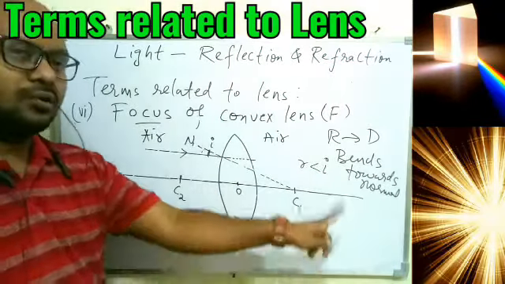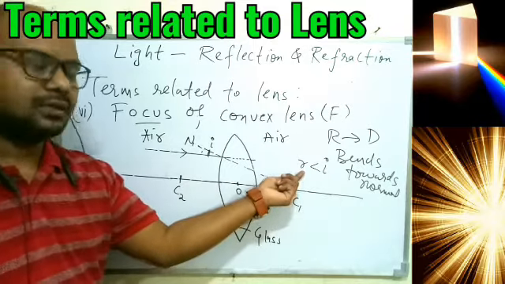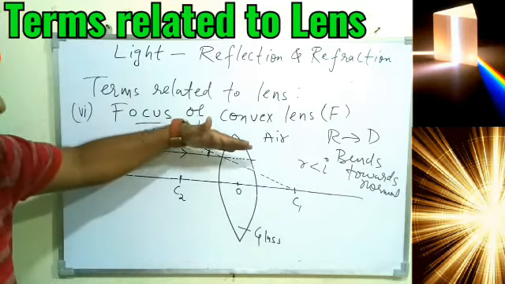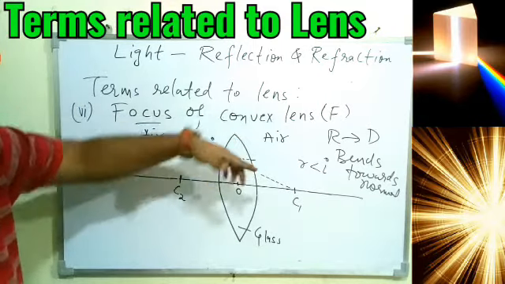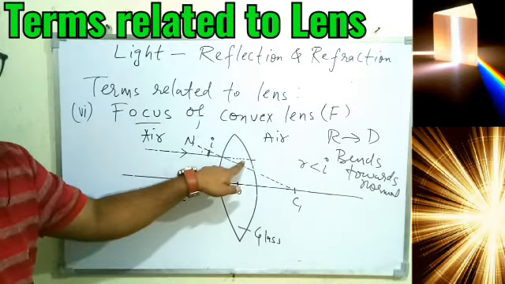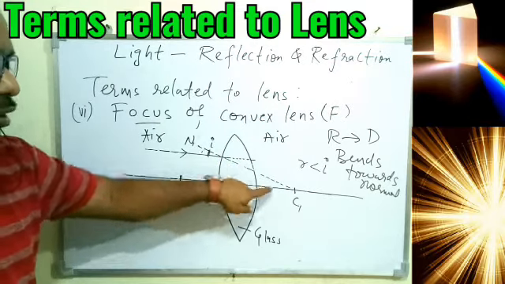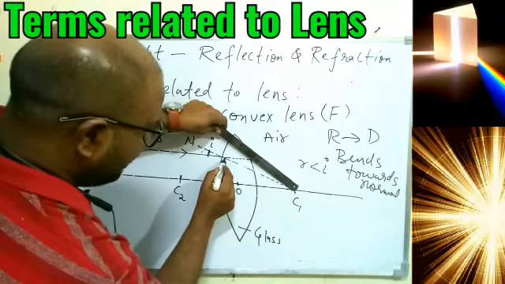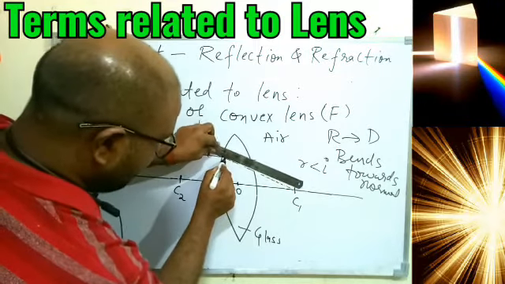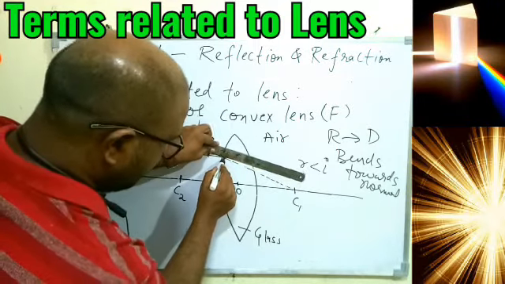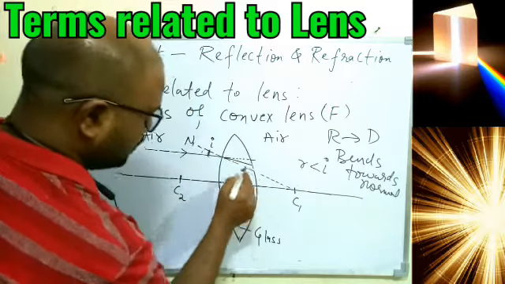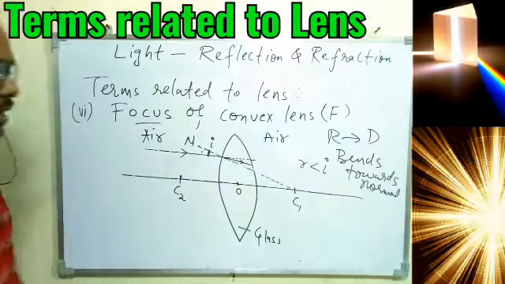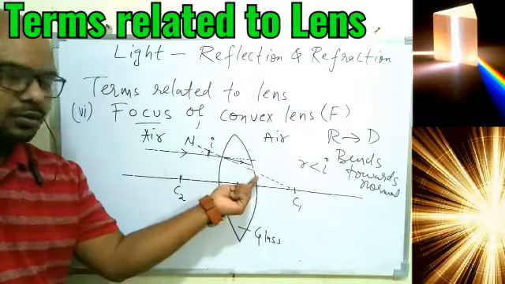Right? Light traveling from rarer to denser will have less angle of refraction, and it is only possible if the ray of light will come down. So it will come below this dotted line, so that it can bend towards this normal N1. So here we can see the ray of light will bend somewhere down. So that is how the diagram has to be understood properly. So this is ray of light bending down.